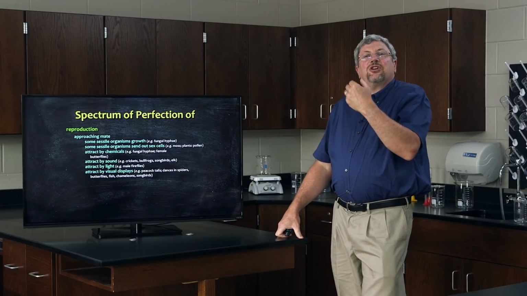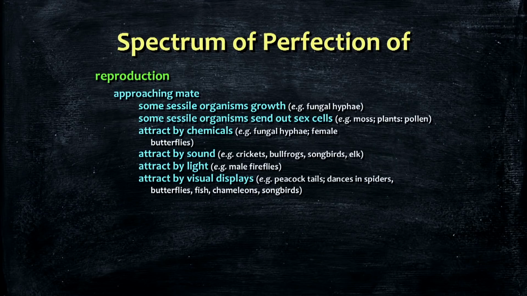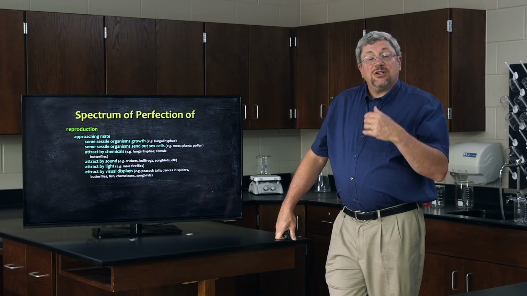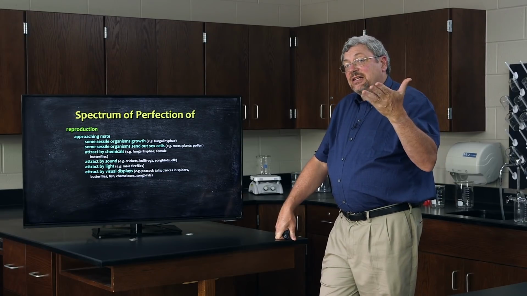Other organisms attract their mate by sound. So you've heard the sound of crickets at night, or tree frogs, bullfrogs, songbirds. Many of those songs are designed to attract a mate. The mate recognizes the song of a particular member of their species and moves towards the mate to find their mate in that fashion. Other organisms attract their mate by light.